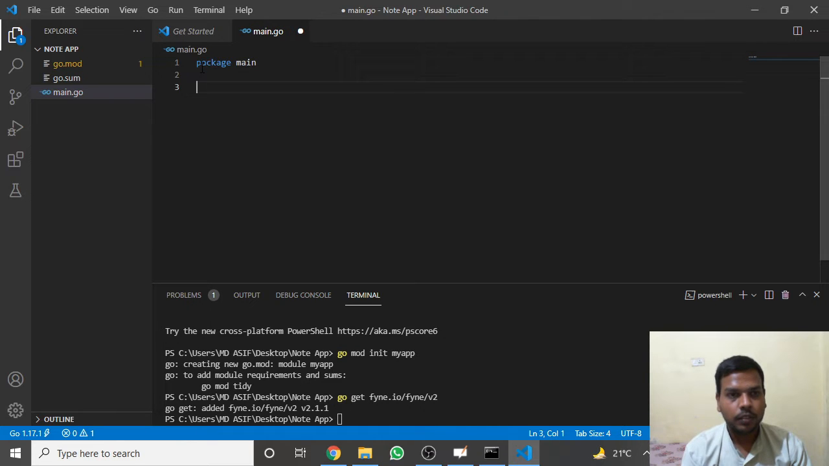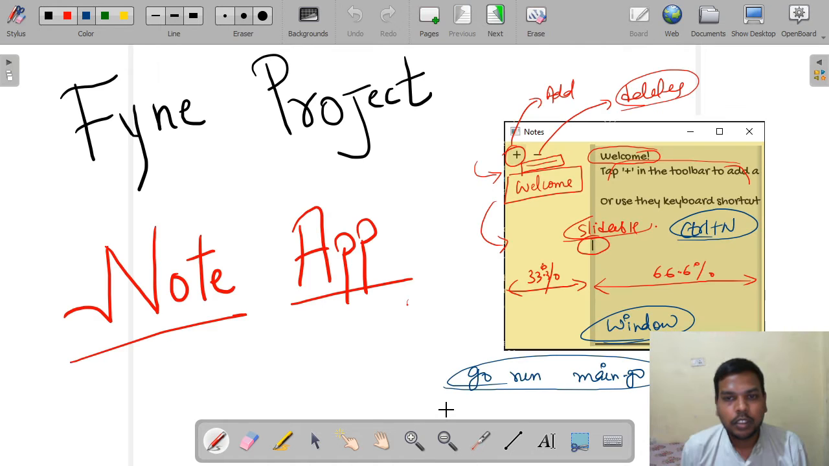Package main, then we have to leave some space for the import statement. Then, as I told you, there are several sections of this project. Like there is an add note section, a remove note section, a note list section, and a note writing area section. Okay, and in this we write entries here, and the list here. So these are some of the areas, or UI, we can say.